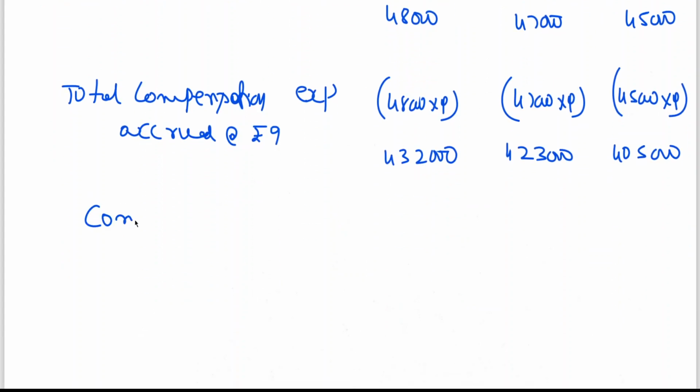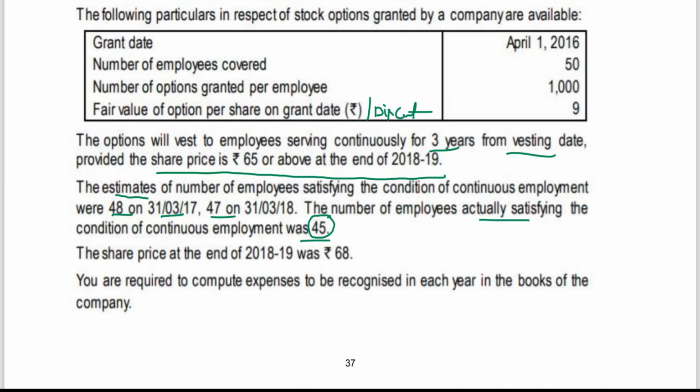Now what I need to do is, what is the compensation expense of the year? Very simple. See, the vesting condition is how many? Say 3 years. So for 31st March 17, April 1, 16 to 31st March 17 means already 1 year has been completed, no?